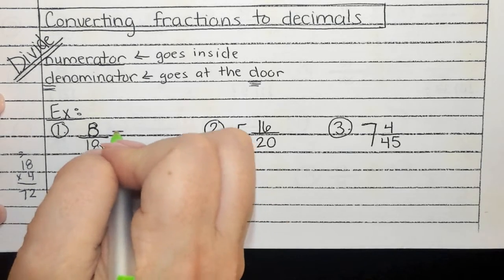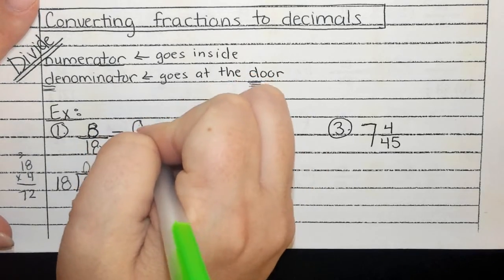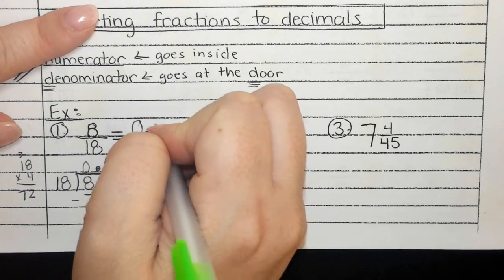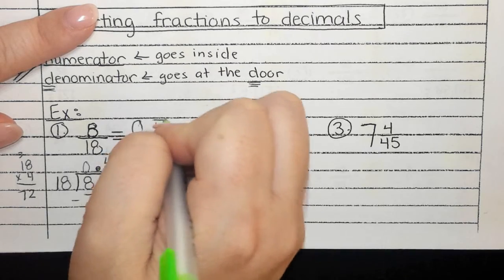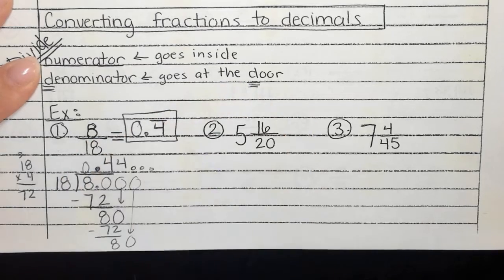Guys, when we write our answer here, I want it written next to the fraction. It's going to help me eliminate some mistakes. Do I have any whole numbers with this fraction? No. So I'm going to put 0 point. When I write that fraction of 0.444444444, how am I going to write it? 0.4 with a line on top of the 4 to show it repeats. And that is my answer.